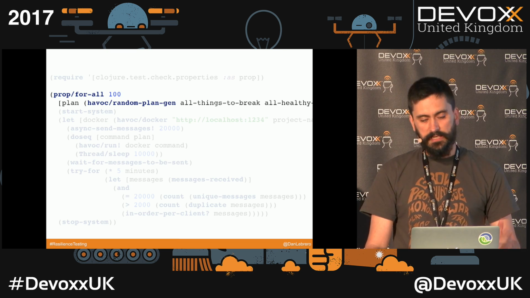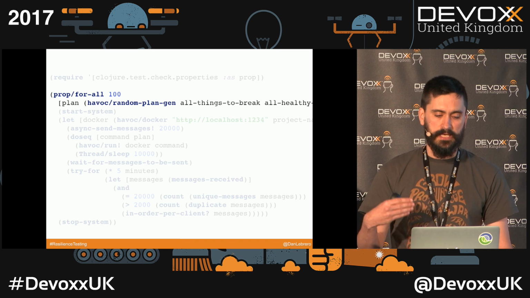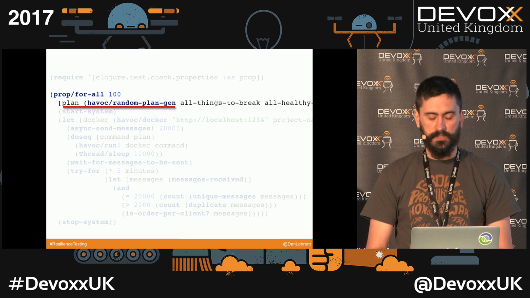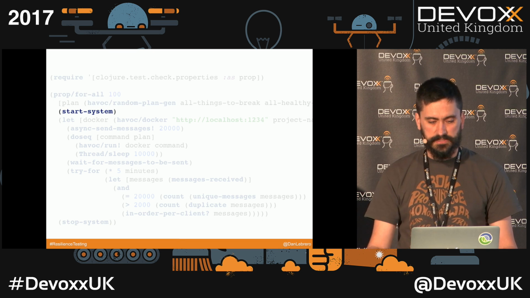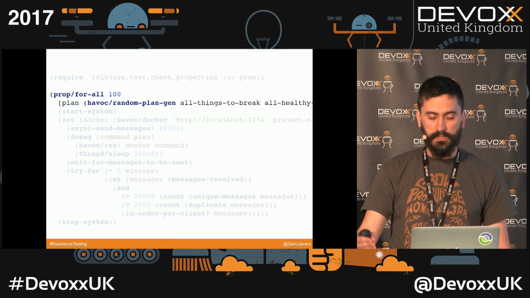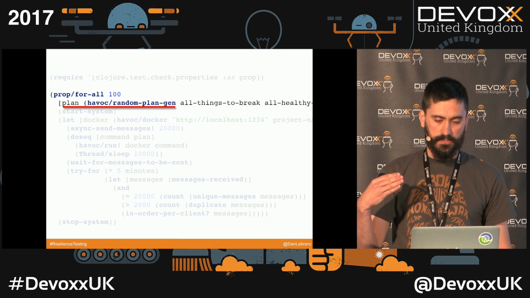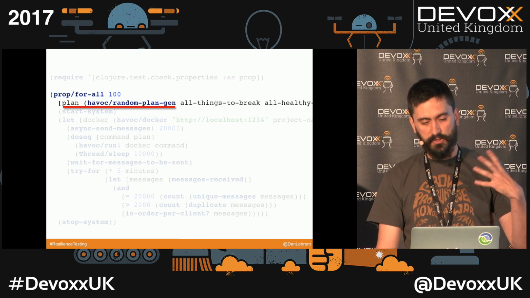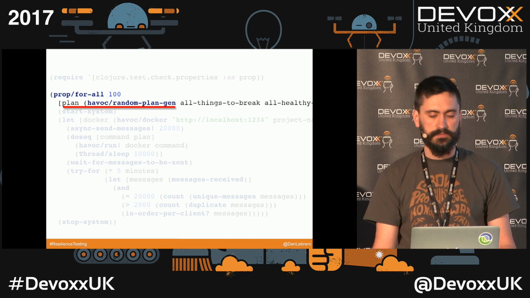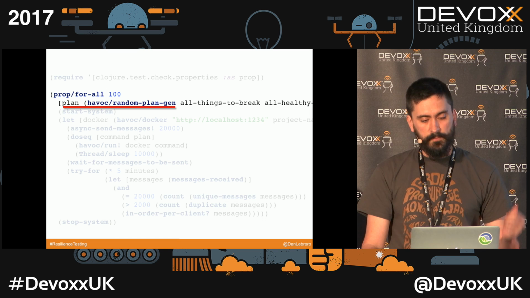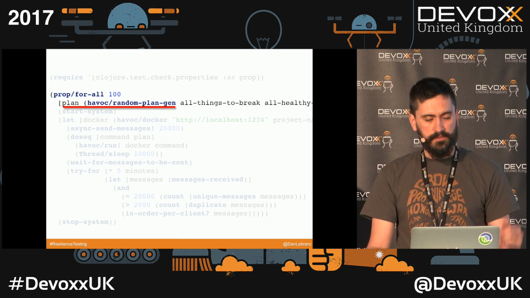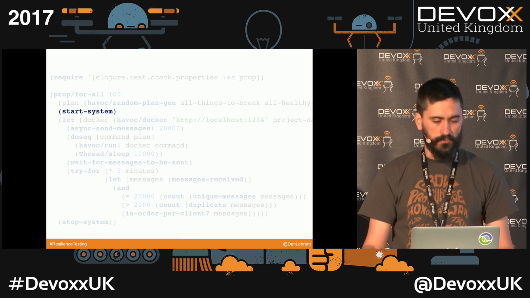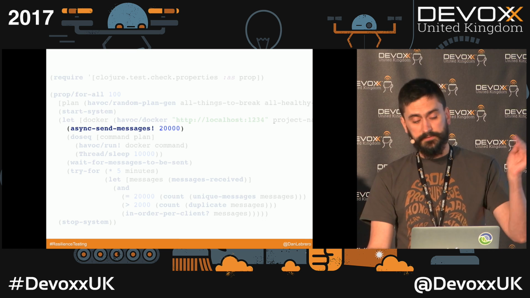That first thing is just how you call the library, and in this case we are saying, run this test 100 times. This is the input to the library. So we are saying, okay, generate random plans, and notice that we pass all things that can break and all the healthy states. Then we start the system as we were doing before. We create the Docker, and we start an asynchronous thread sending messages.